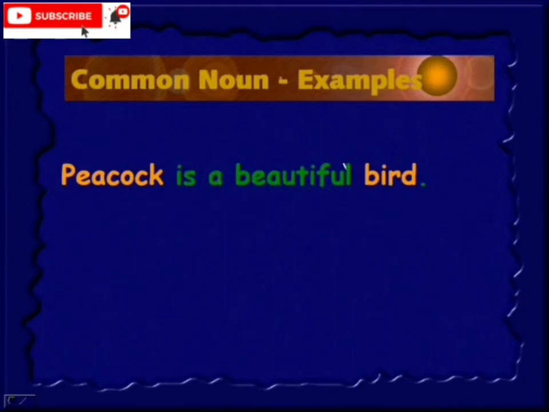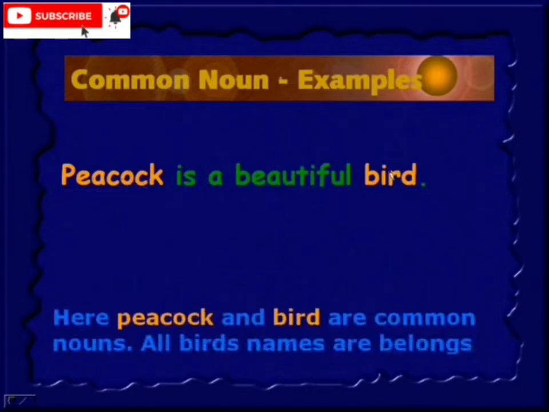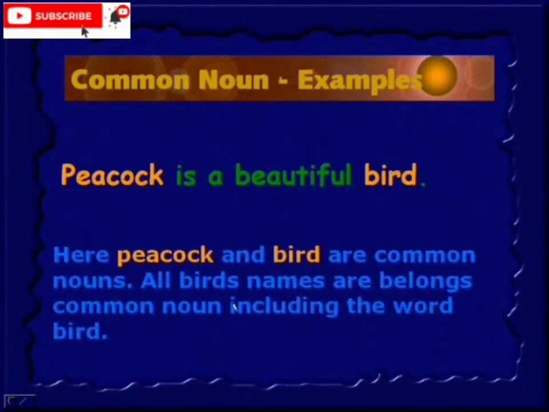Peacock is a beautiful bird. Here two things, one is peacock and then bird. So peacock is a bird type. This comes under bird category. Peacock is what? It's a bird, a beautiful bird. So here peacock and bird are common nouns. All bird names belong to common nouns, including the word bird.